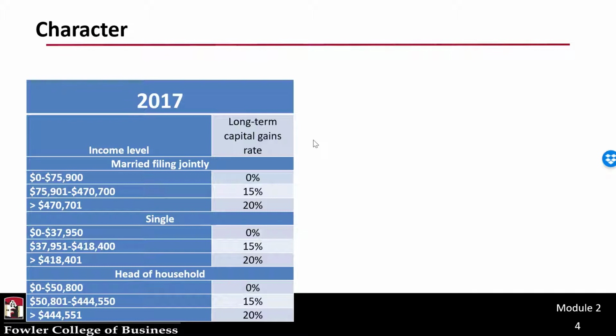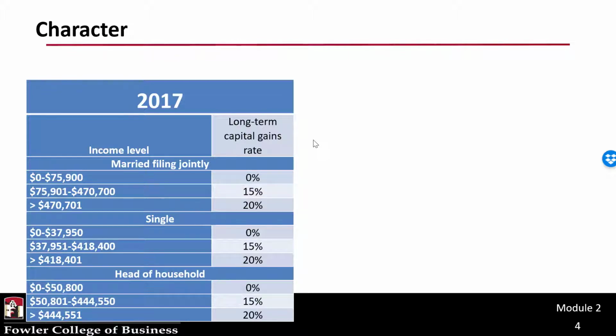If you look at the way these brackets break, you'll see, for example, married filing jointly, 0 to 75,900. If you look in your table pack for 2017 married filing jointly ordinary rates, you'll see that to the extent your income is in a bracket below 25%, you actually pay a 0% rate on qualified dividends and long-term capital gains.